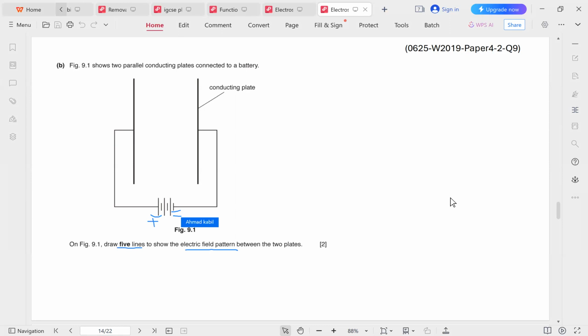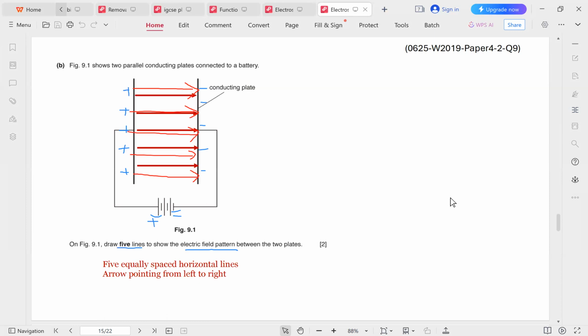So we expect to have positive charges here and negative charges here. And we expect the electric field to move from the positive to the negative. So we expect to have 5 arrows that are also equally spaced, moving from the positive to the negative. This is how it should look. And definitely the arrow should be pointing from left to right. So the head of the arrow should be towards the right-hand side.